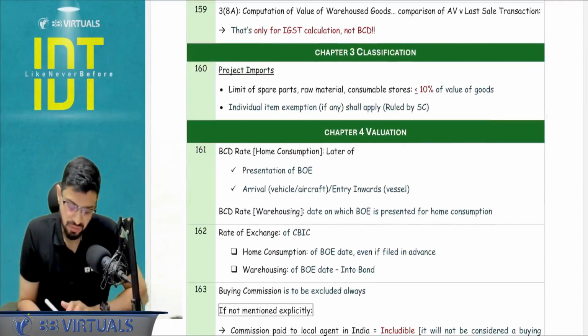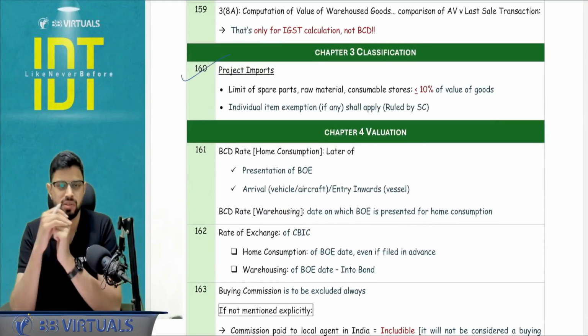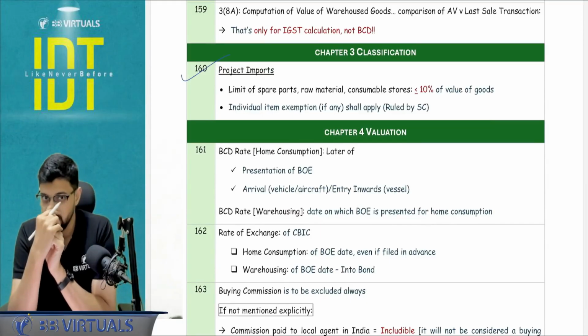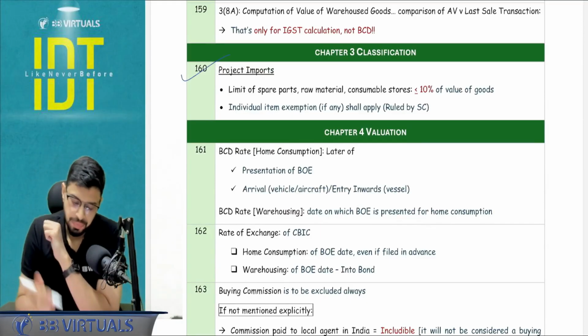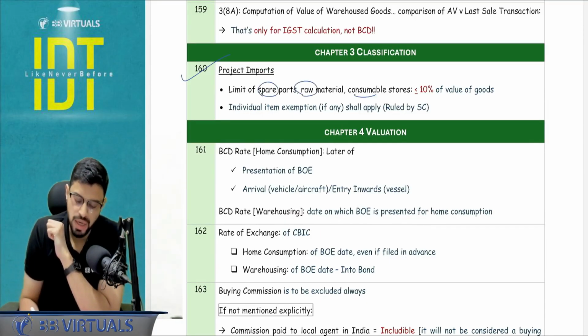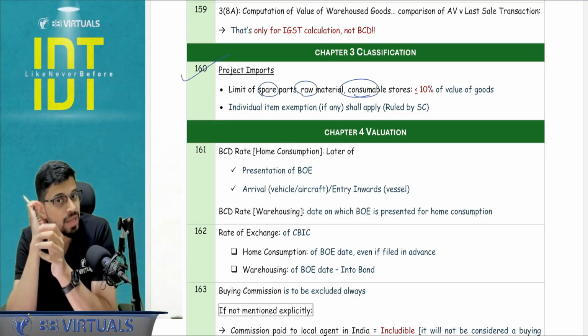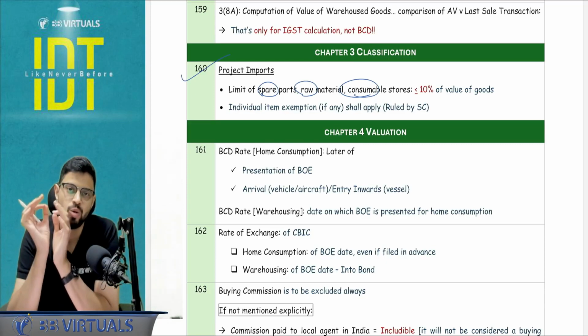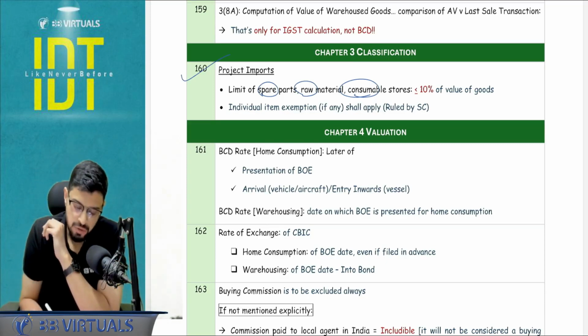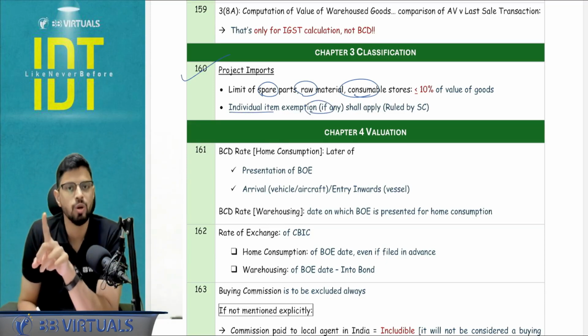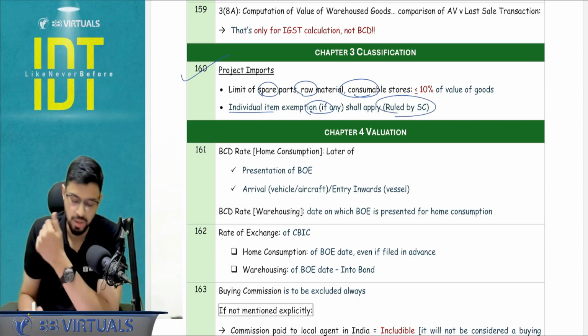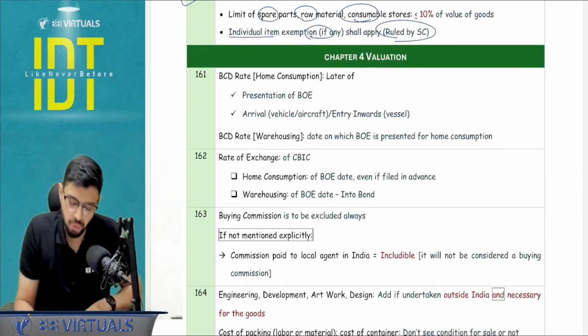Okay, next, classification. Just a small point, classification is a very simple chapter. Project import. Now for the project import, there are two things. Limit of spare parts, raw material and consumable store. There is a limit on how much of the project import can be spare parts and raw material. That is only up to 10% of the total. An individual item exemption, if any, is still going to apply in the project import as per the Supreme Court case law.